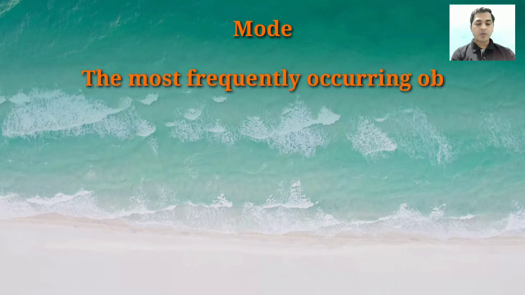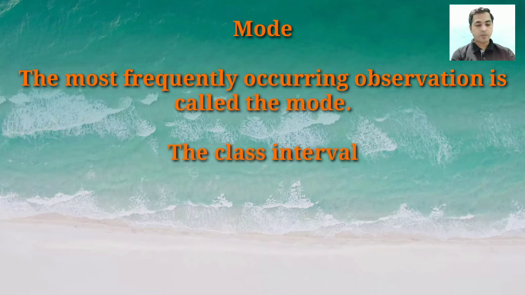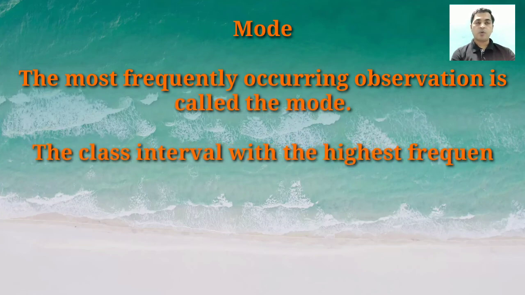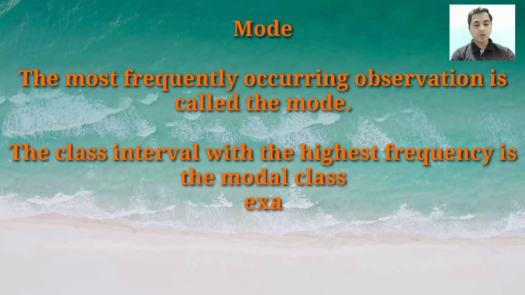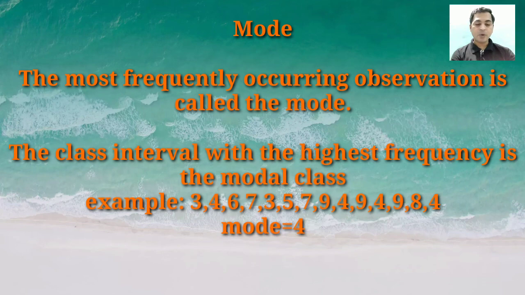Now mode. The most frequently occurring observation is called the mode. The class interval with the highest frequency is the modal class. For example, 3, 4, 7, 6 and so on. Here 4 is repeated most of the time. Right, students? So the mode of the given data is 4 because, as per the definition of mode, the most frequently occurring observation is called the mode.